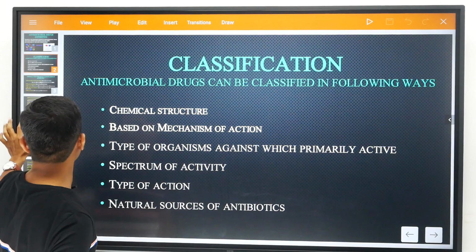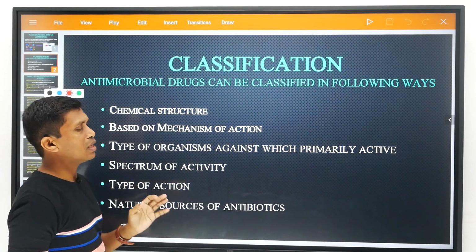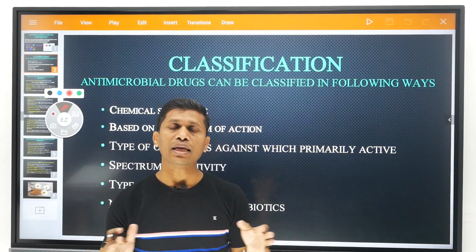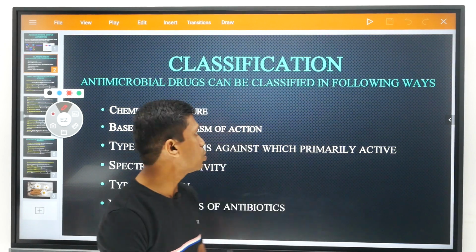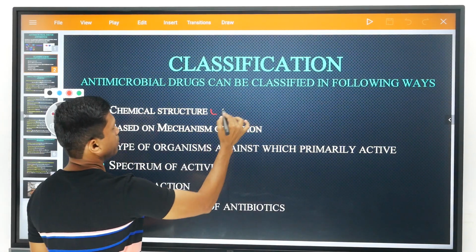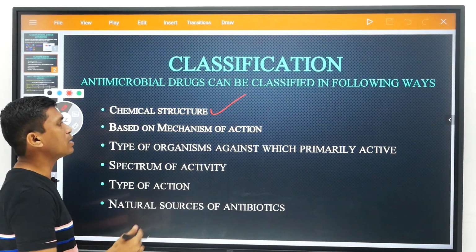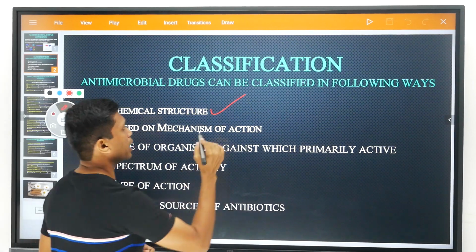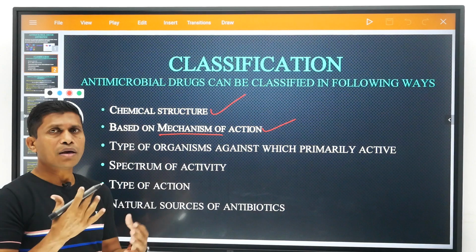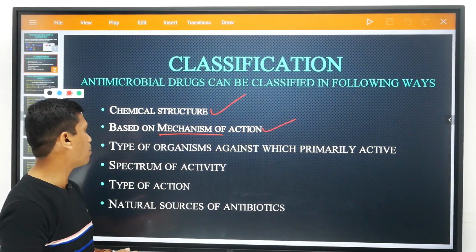Now, classification of antibiotics. My dear friends, antibiotics, meaning antimicrobial agents, are classified in different ways. First one is the chemical structure: based on the chemical structure, antibiotics are classified. Another way of classification is the mechanism of action, meaning through which mechanism antibiotics kill the bacteria or inhibit the growth of bacteria.